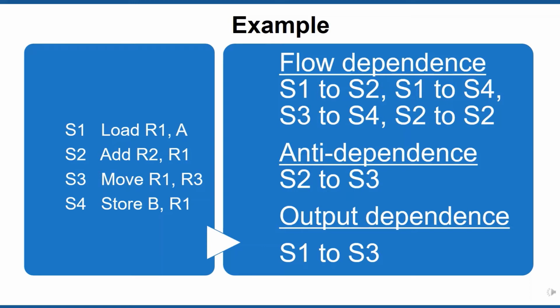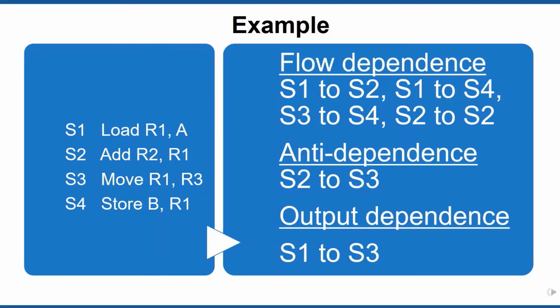Similarly, if we compare statement S1 and S4, the scenario is the same. Register R1 is an input register in statement S4, whereas it is the output register in statement S1. So, flow dependence from S1 to S4.